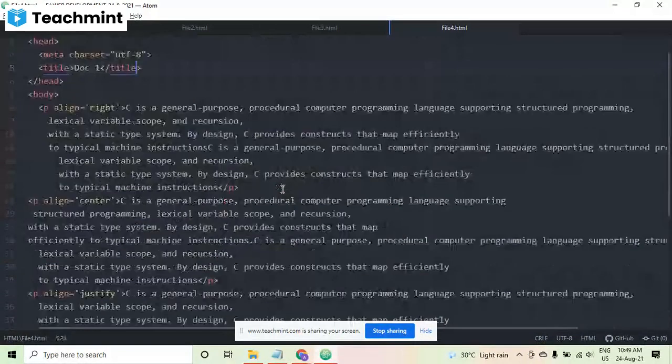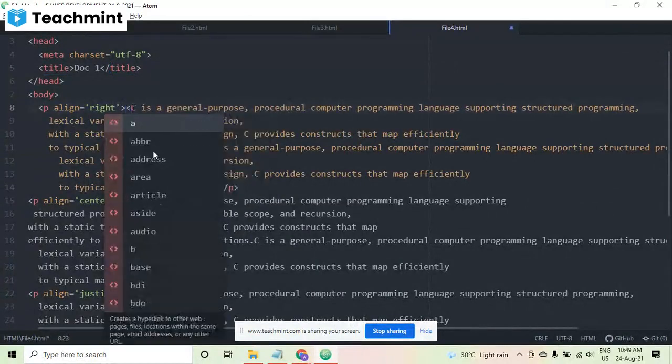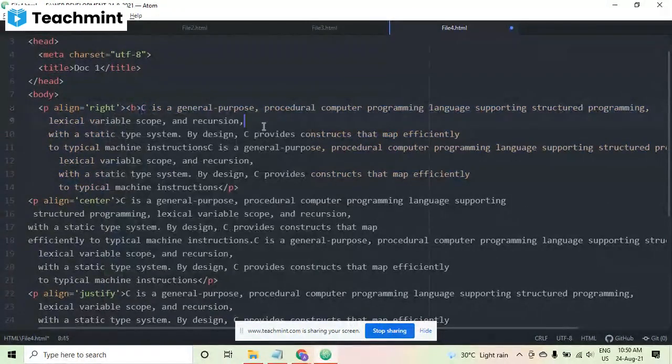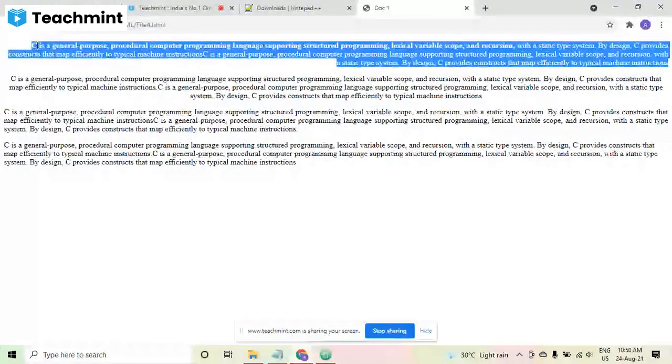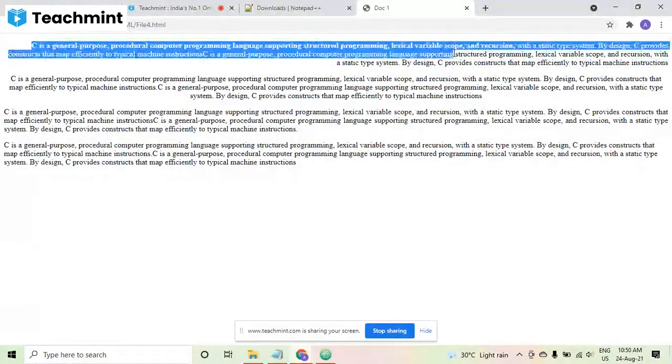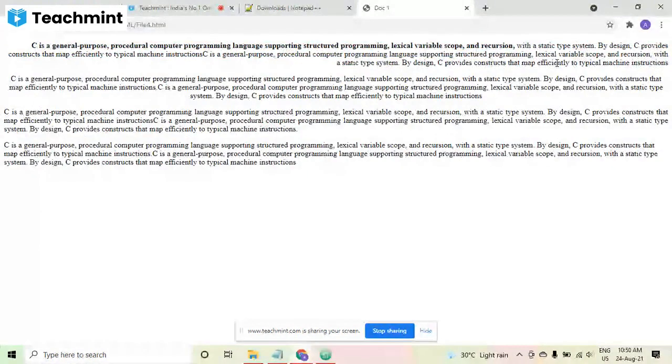So now I am going to tell you about the formatting tags. Bold, italic, underline are known as the formatting tags. Suppose from here till here I am applying bold. Whichever part of the text you want to be bold, you just have to apply the b tag here and here. The formatting tags always come inside the paragraph. Don't put them outside the paragraph. So here you can see this particular line is now coming in bold and all the rest is in the normal font.